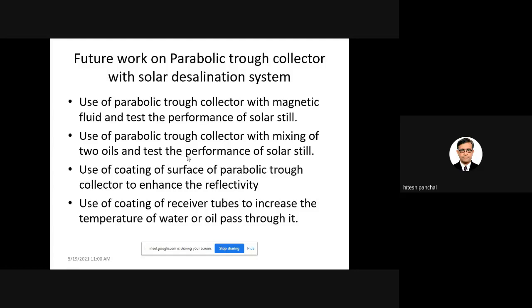Okay. In the second one, use the parabolic trough collector with a mixing of two oils.